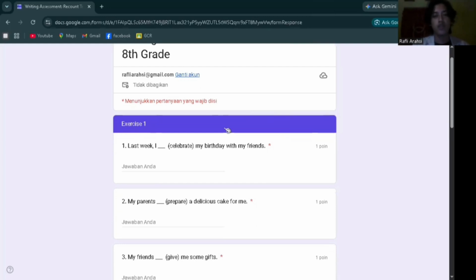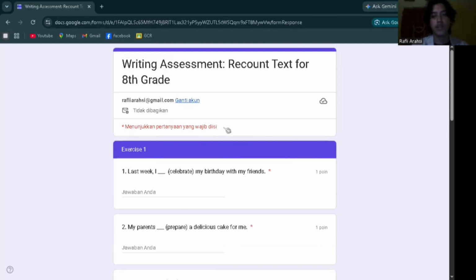Using Google Form makes this assessment more practical because the teacher can easily create, distribute, and collect student answers digitally. The fill in the blank format also makes the assessment easier to manage because the answers are clear and can be checked automatically through the Google Form scoring feature. This helps teachers save time in evaluating student work. In addition, students can complete this task using their own device, such as a smartphone or laptop. However, the practicality of this assessment still depends on student access to devices and a stable internet connection.